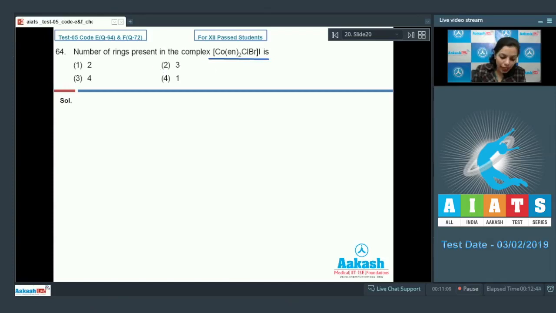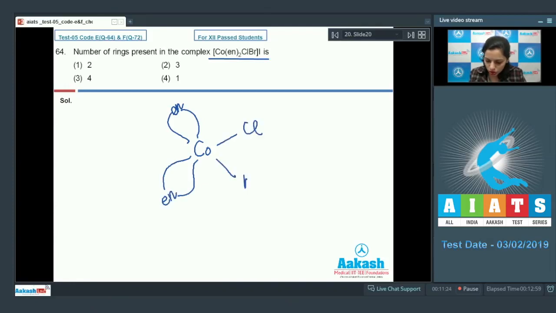And that's why this complex can be drawn as en is present here. We can show its structure in this way. And then I is there. And in this complex, how many rings are present here? 2 rings are there, and that's why option 1 is correct.